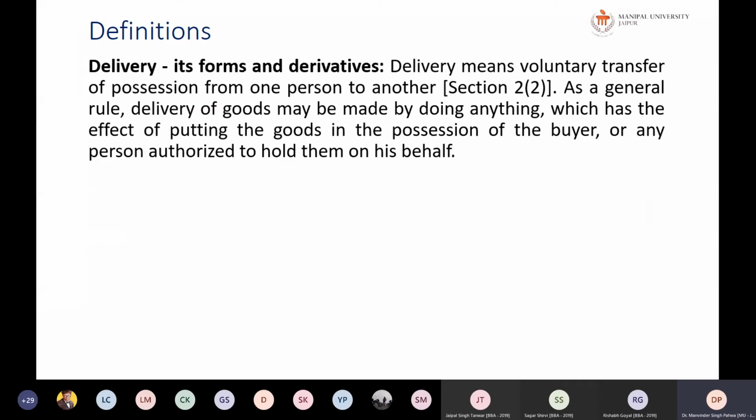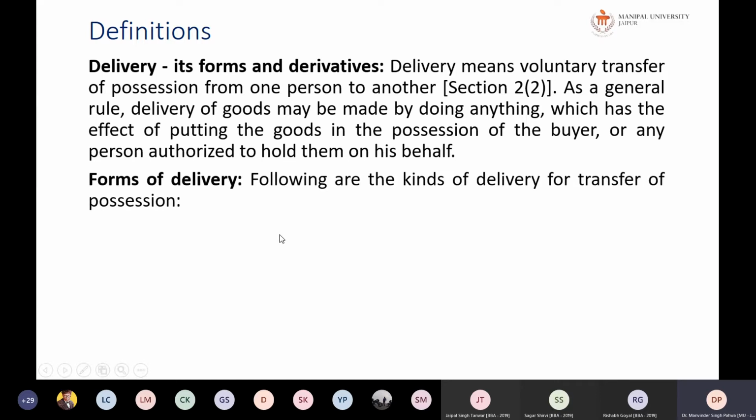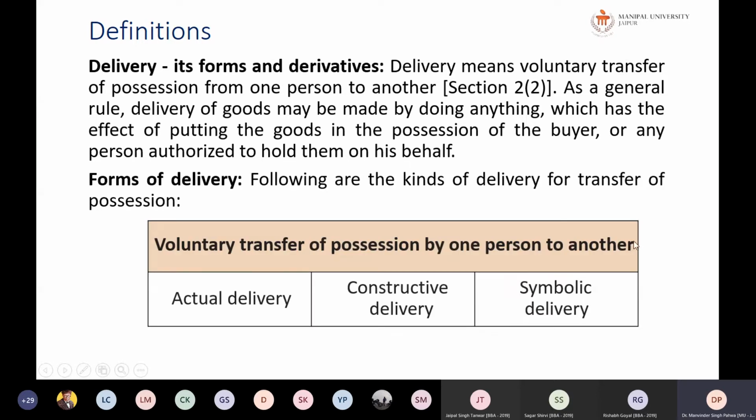Okay, next is delivery, in its forms and its derivatives. Delivery means a voluntary transfer of possession from one person to another. A thing is said to be delivered when there is a voluntary transfer of possession from one person to another. So this is not a transfer of ownership. Delivery doesn't mean a transfer of ownership. It is only a transfer of possession. A person who is possessing a thing can transfer it to another. As a general rule, delivery of goods may be made by doing anything which has the effect of putting the goods in the possession of the buyer or any person authorized to hold them on his behalf. So there are the following kinds of delivery.